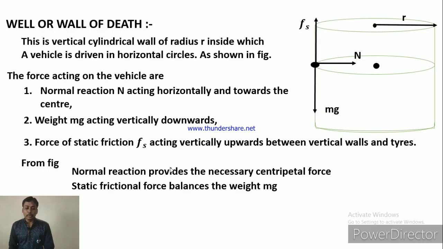So from these two, first, normal reaction provides the necessary centripetal force, hence normal reaction is equal to centripetal force, that is N equals m r omega square, that is equal to m v square upon r, and static frictional force balances the weight, which means mg is equal to fs. So N is equal to m r omega square, that is m v square upon r, and mg is equal to fs. These two conditions are obtained from the figure by vector analysis.